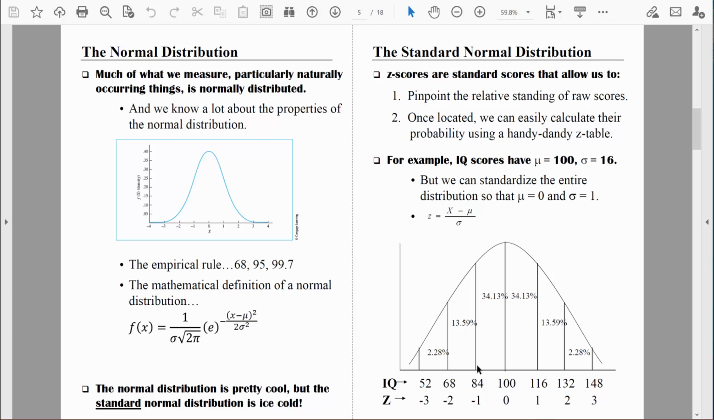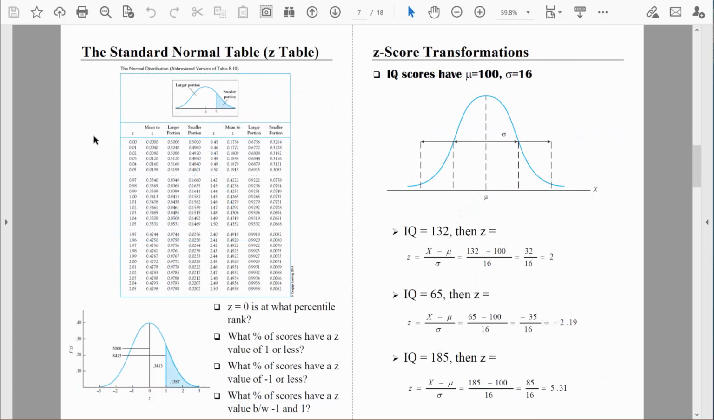And then eventually we'll be able to answer this type of question. What's the probability of randomly selecting someone who has an IQ score of 84 or less? That's just one example of the type of question we can answer using these procedures. I mentioned that we can figure out these areas much more specifically using what we call a z-table. So let's look at that table and let's go through some examples.